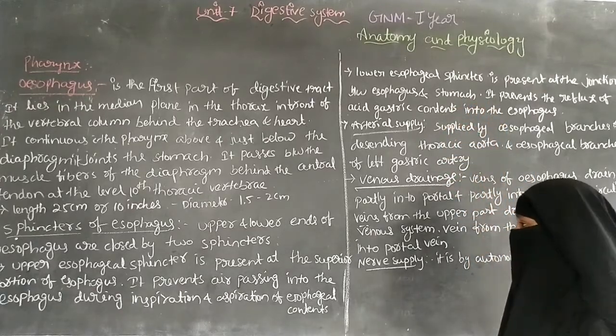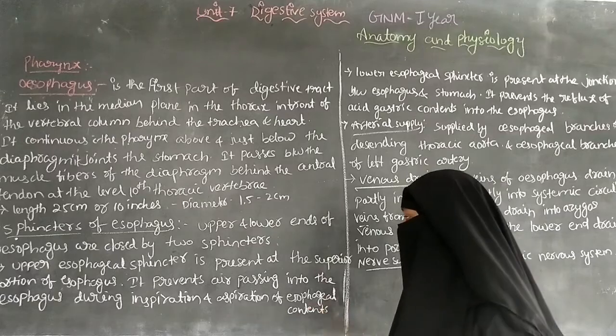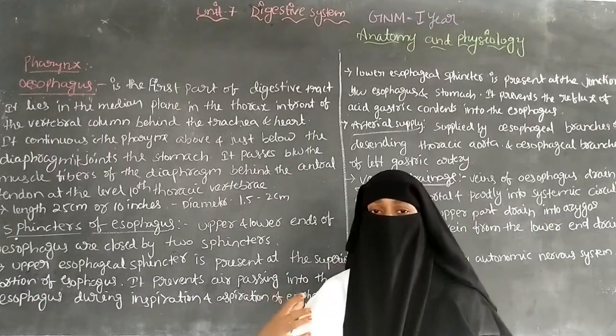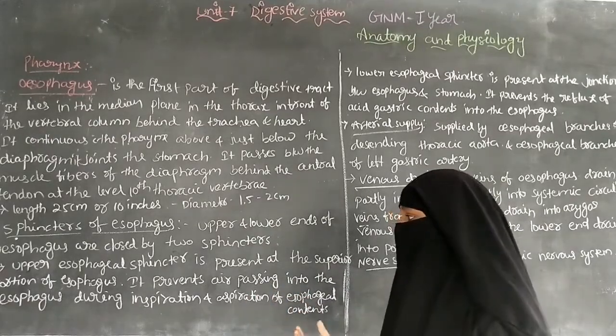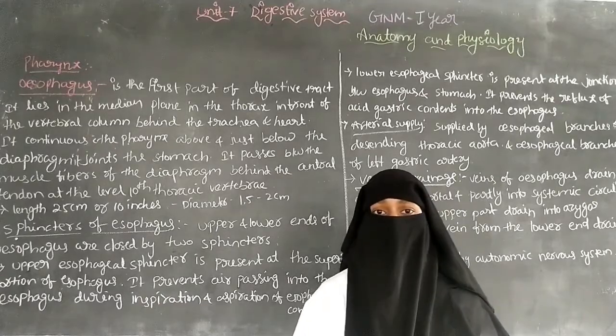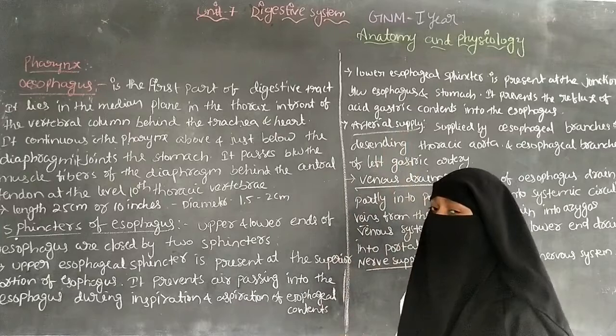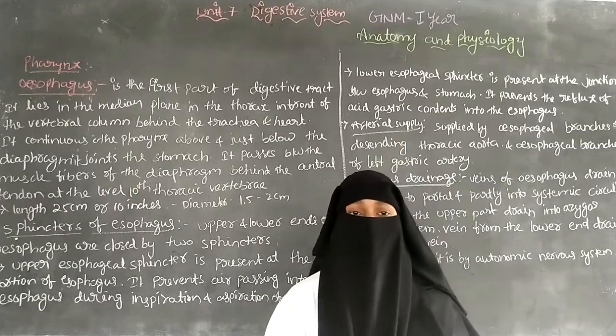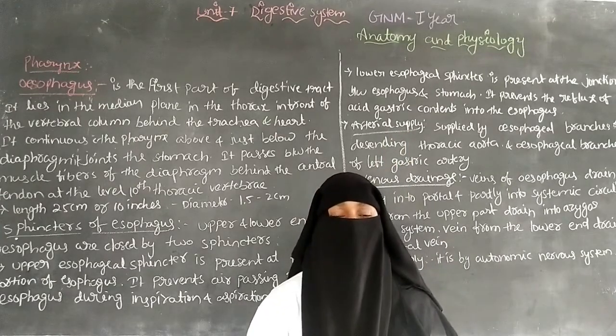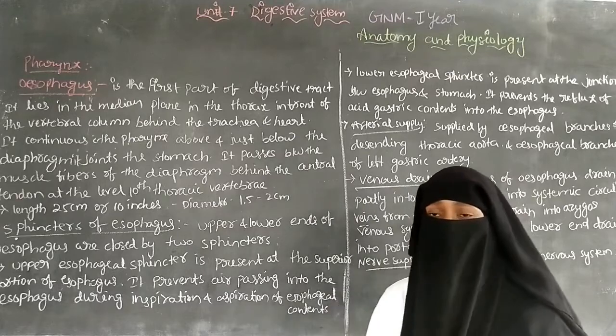The upper esophageal sphincter prevents air from passing into the esophagus during inspiration. The lower esophageal sphincter prevents the reflux of the gastric acid contents into the esophagus.